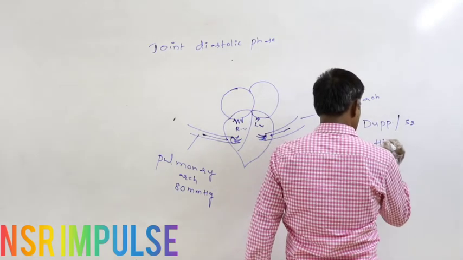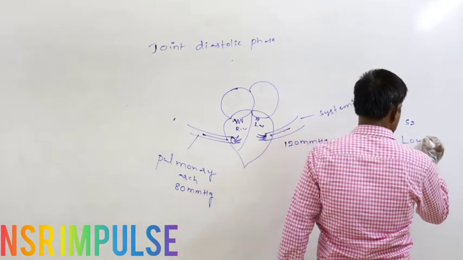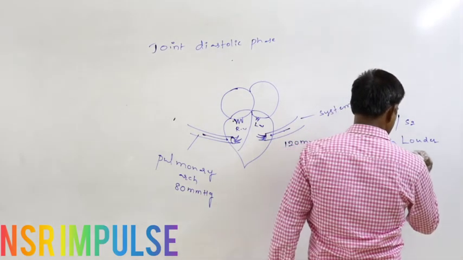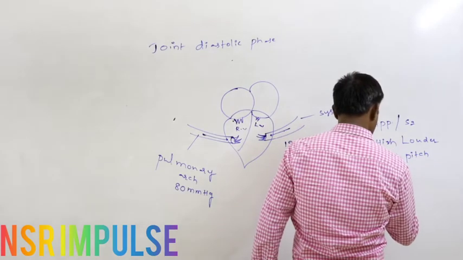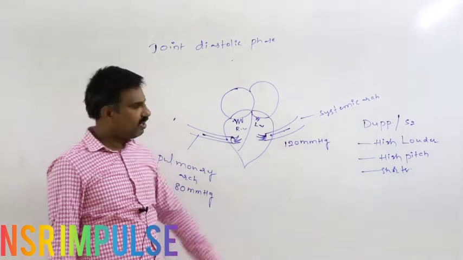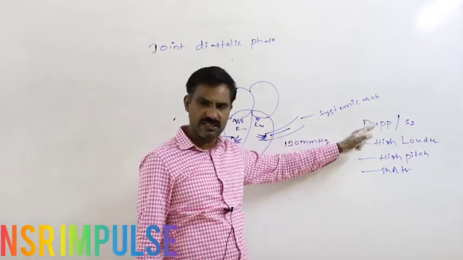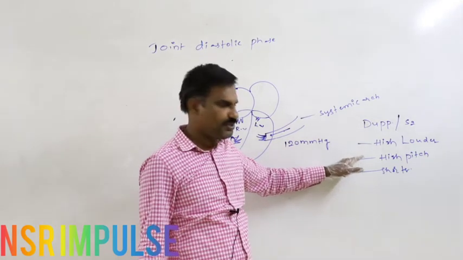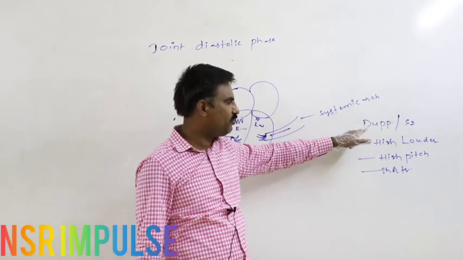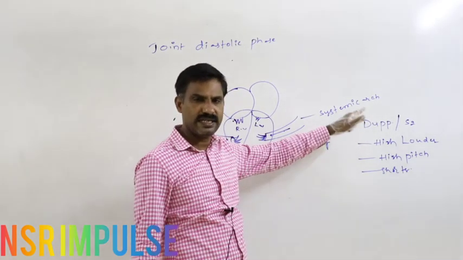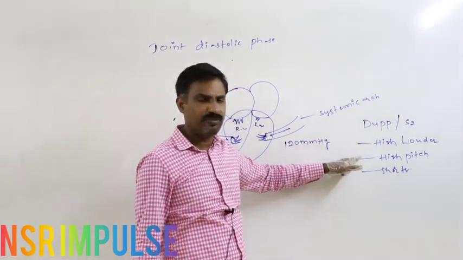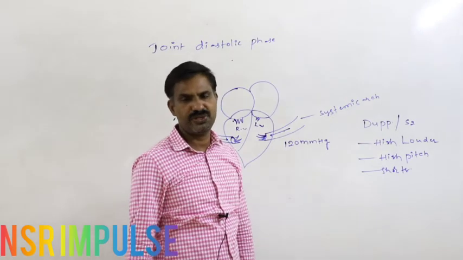This is the louder one. This is with the high pitch. This is shorter in duration. First heart sound is less loud, with low pitch and longer. Second heart sound, that is said to be the dub sound, is louder, with high pitch and shorter duration.